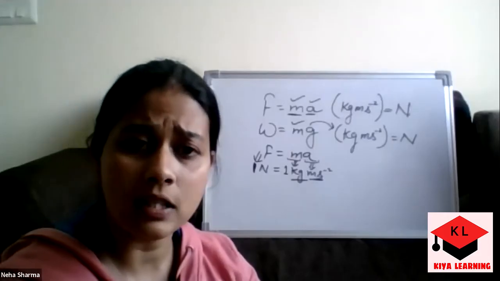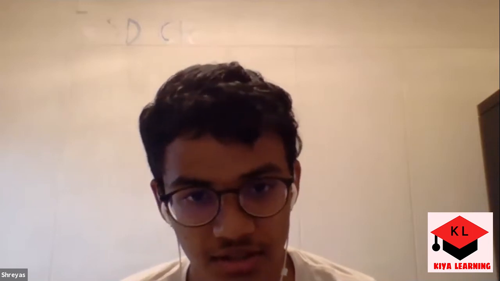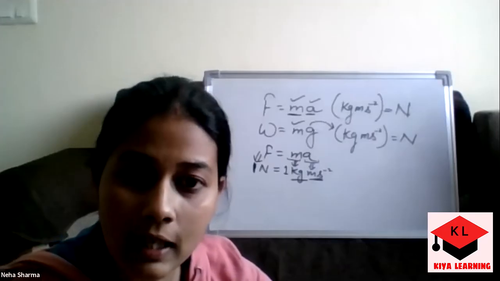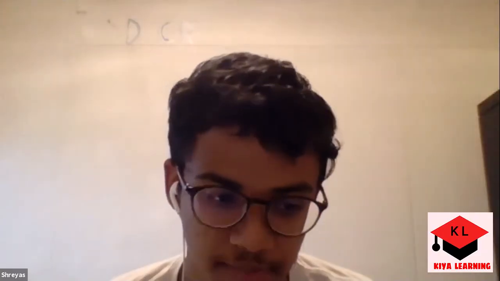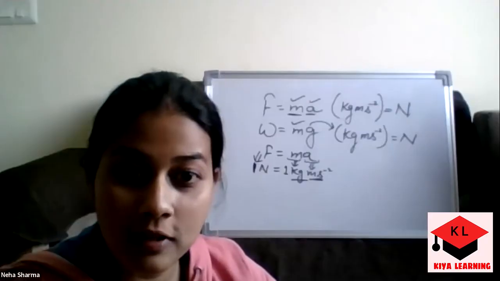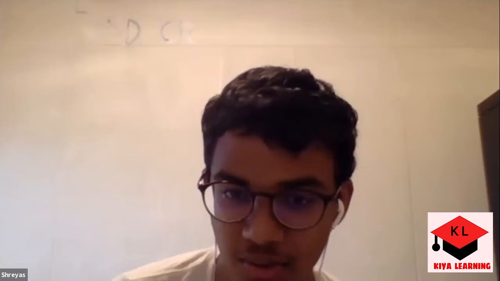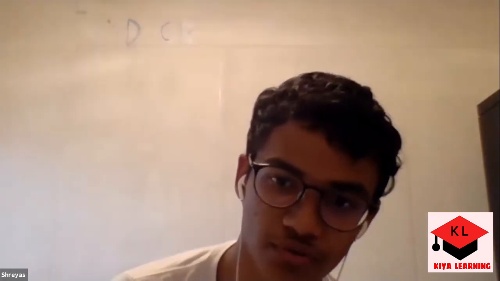Now what is the meaning of acceleration due to gravity? What do you understand by the term acceleration due to gravity? It's the force that the object experiences due to Earth's gravitational field. Are you sure it is a force? Don't confuse. It is a quantity. Okay, it's a quantity, but it changes the motion of a certain object as well.